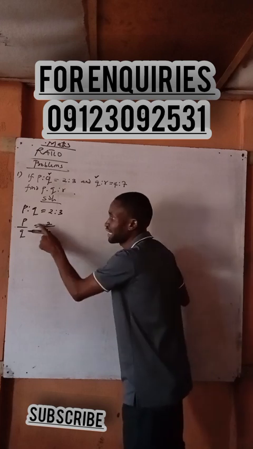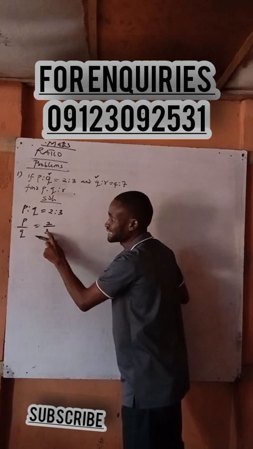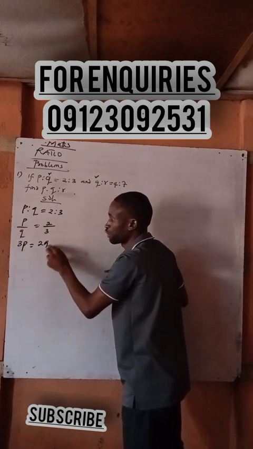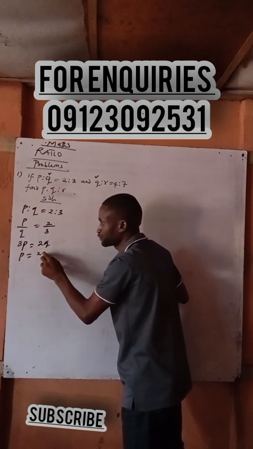Alright, let's move. From here, what you are going to do is cross multiply. If I cross multiply, 3 times P and the other times this one is 2Q. If I want to make P the subject, P will be 2Q all over 3.